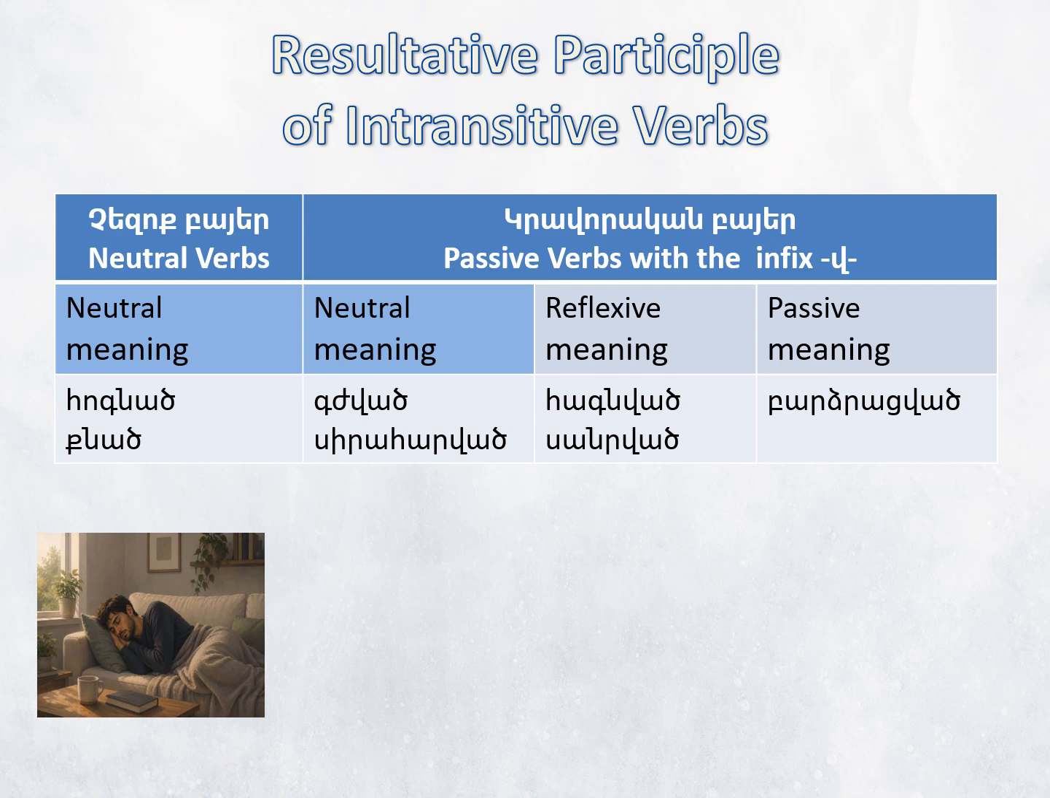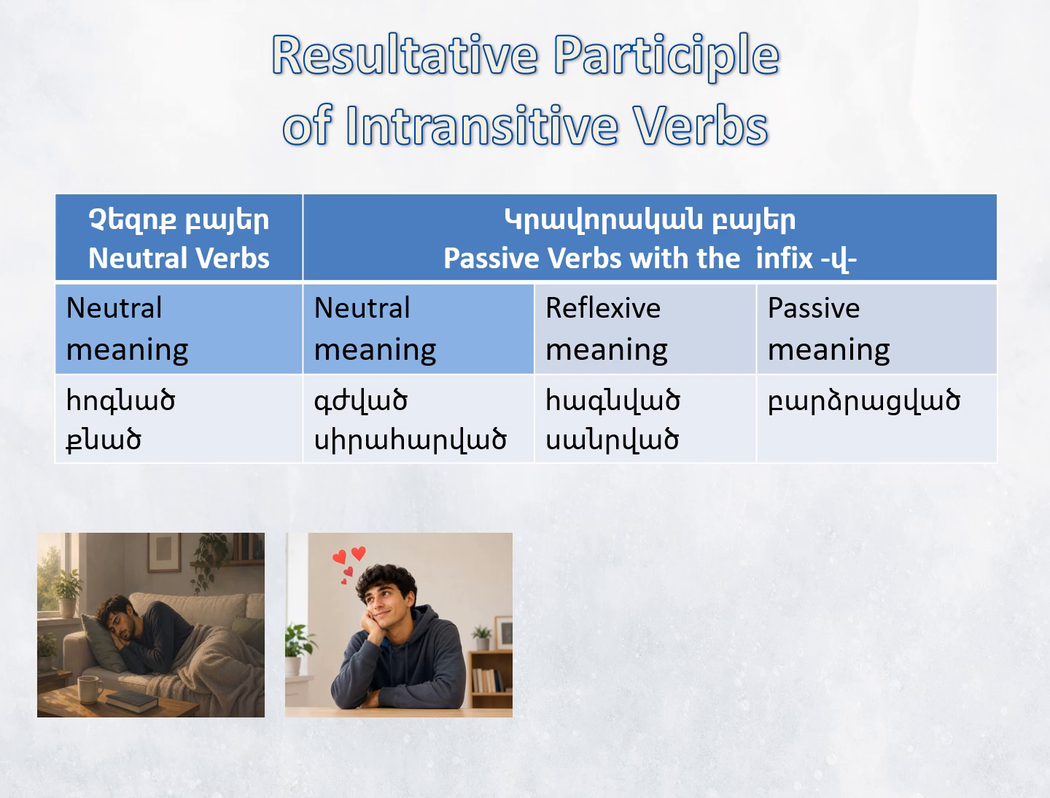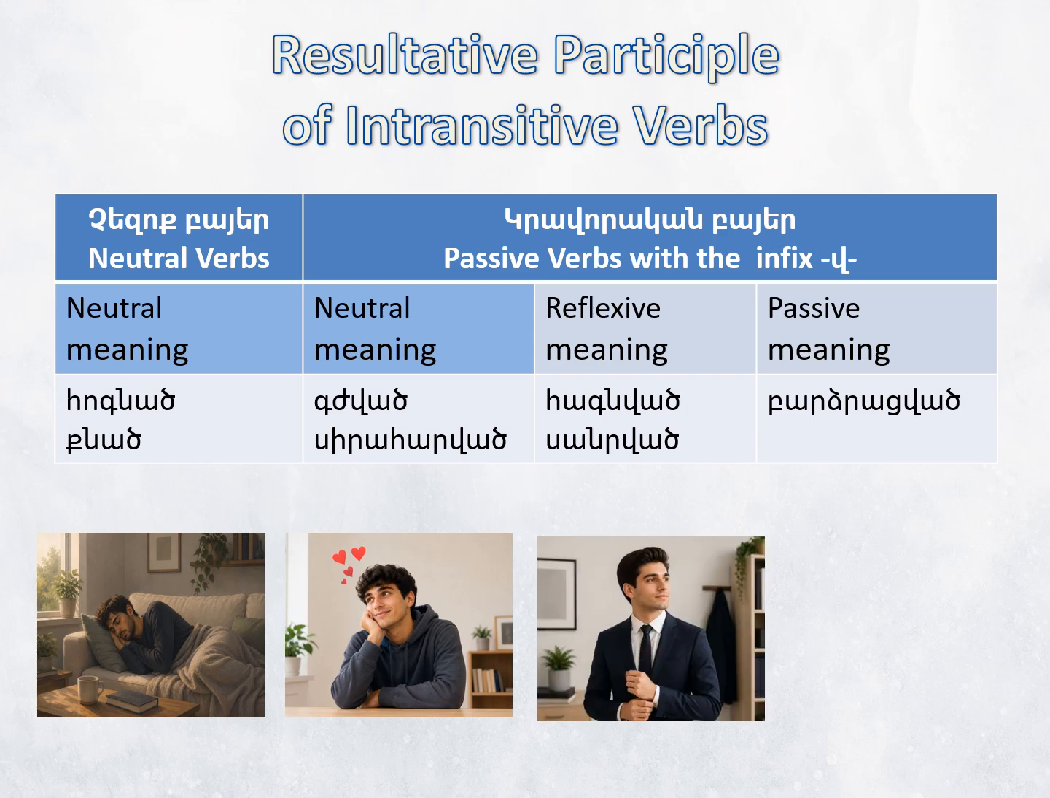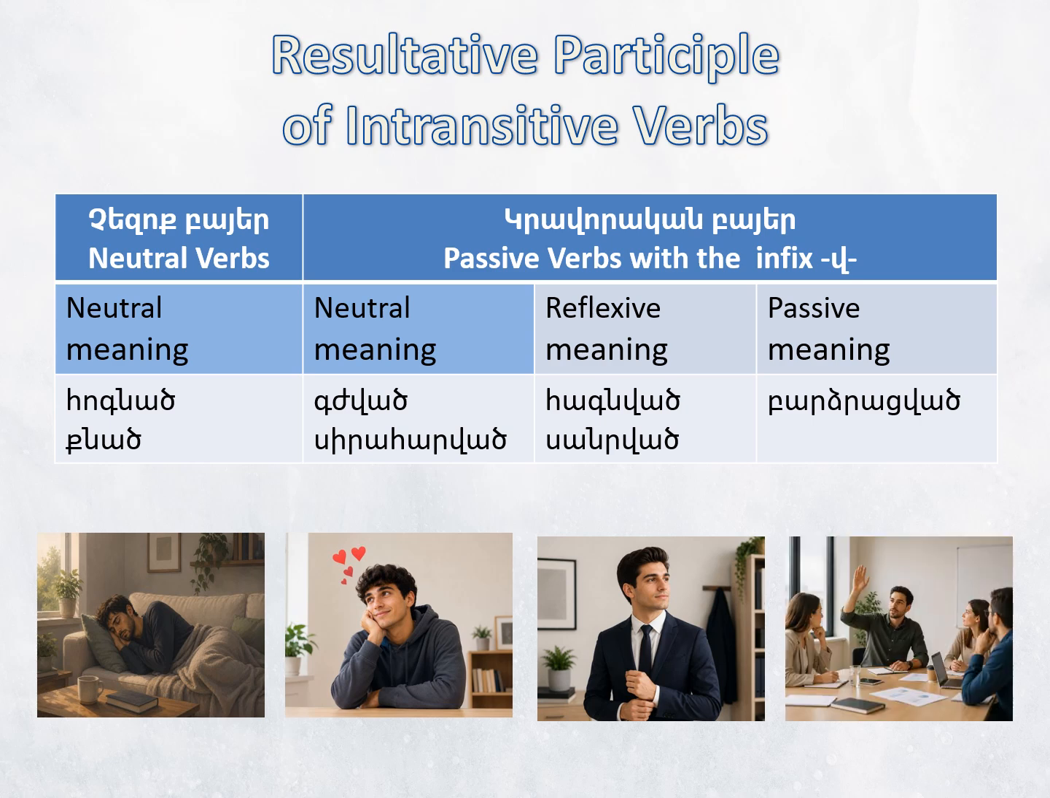Gejvats, siraharvats mart, a crazy person, a person in love. These verbs express internally experienced states. Haknavat, sanırvat mart, a dressed, combed person. These are reflexive forms. Ժամանակին բարձրացված հարց, a question raised in time. Here the verb expresses passive meaning.